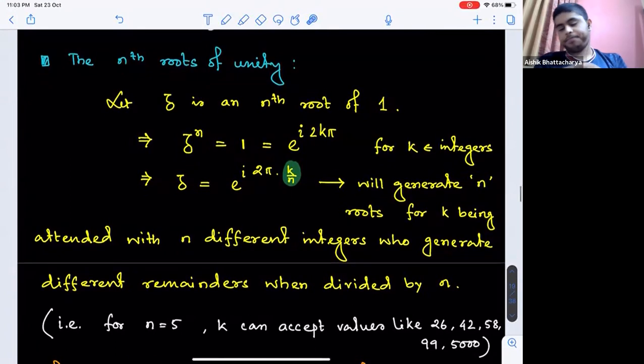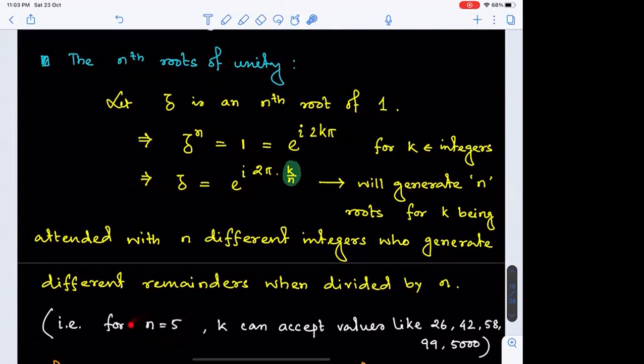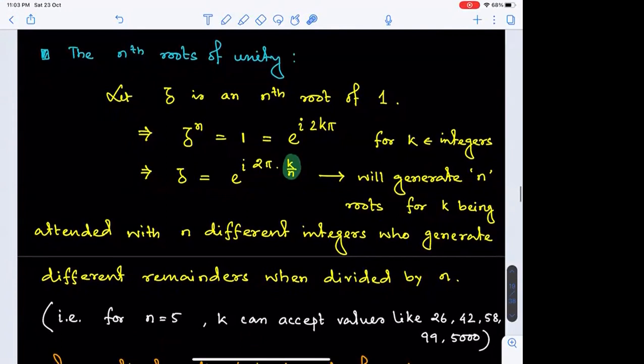For example, if I think of n as 5, we can think of k as 5 values like 26, 42, 58, 99, 5000. Very random 5 numbers, but what is the speciality? If you divide the first one by 5, you get remainder 1. For this one, remainder 2.